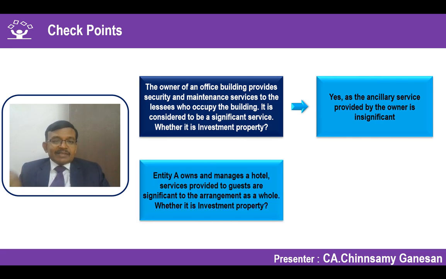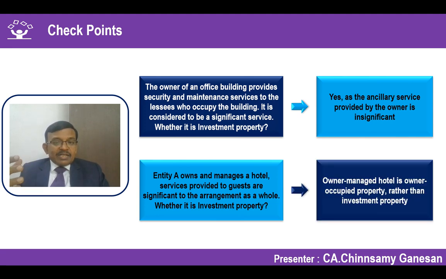Only when we see the next example, we get clear that there is a typo error in this. In the fact pattern, there is a typo error, not on the conclusion. Here, we are talking about management running a hotel and services provided are significant, then it becomes property, plant and equipment or owner occupied property and not an investment property.